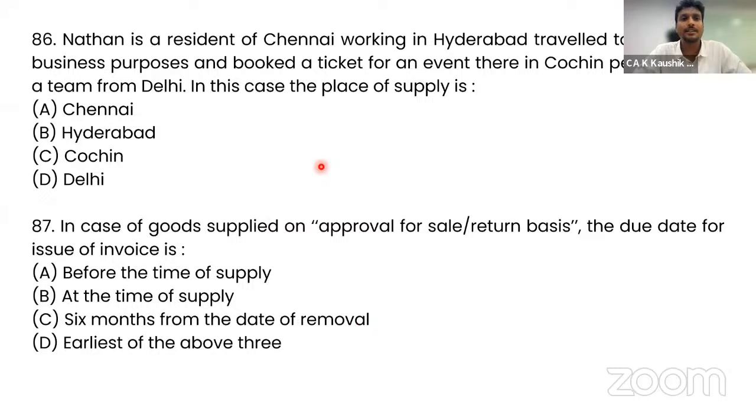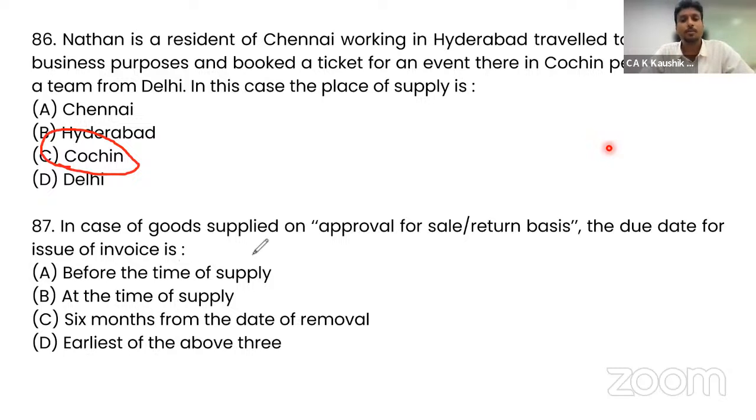Then comes Nathan, a resident in Chennai, working in Hyderabad, traveled to Cochin for business purpose and booked a ticket for an event there in Cochin, performed by a team from Delhi. In this case, place of supply. In case of any event, the place where the event is held, that is considered as the place of supply. So Cochin is the correct answer.